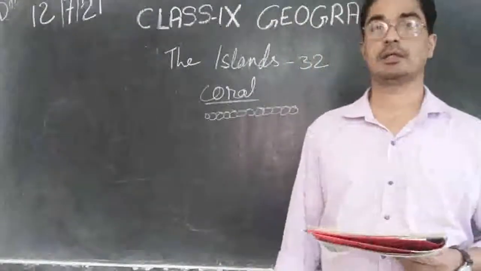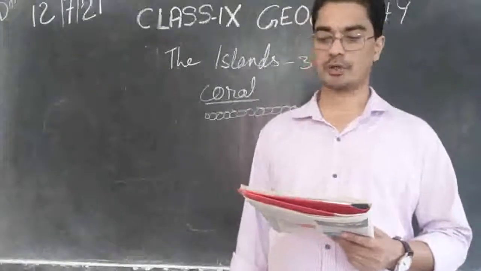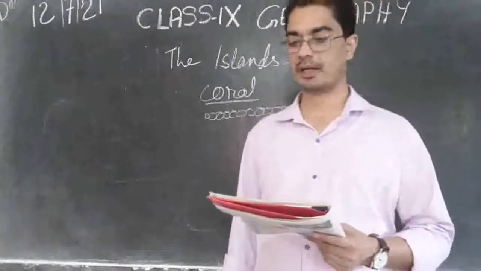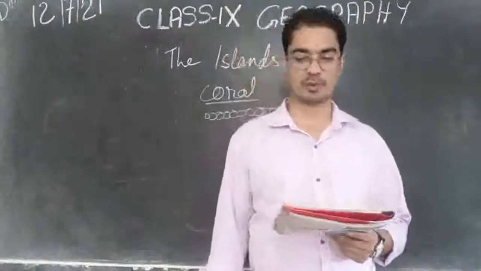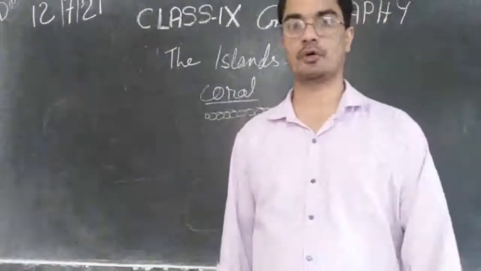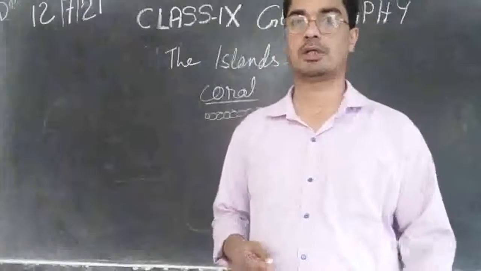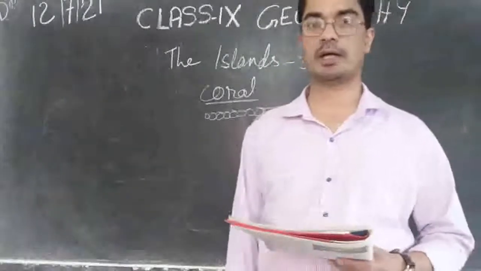Then let's say GK. India's only active volcano is found on Barren Island in the Andaman and Nicobar Island groups. So India has an active volcano. Any time it can burst. And that is found in the Andaman and Nicobar Island groups.